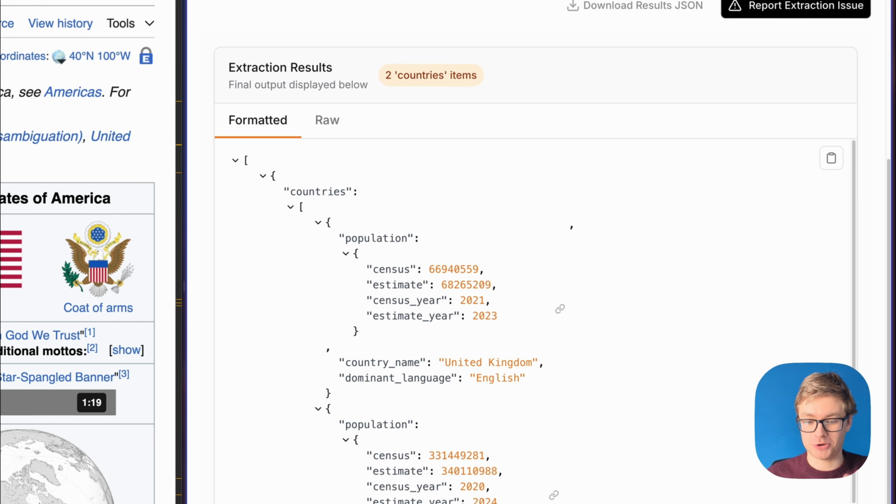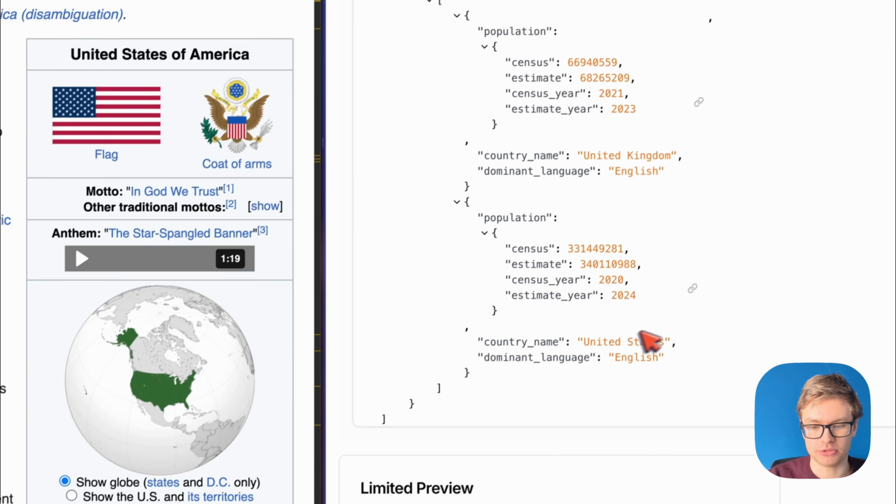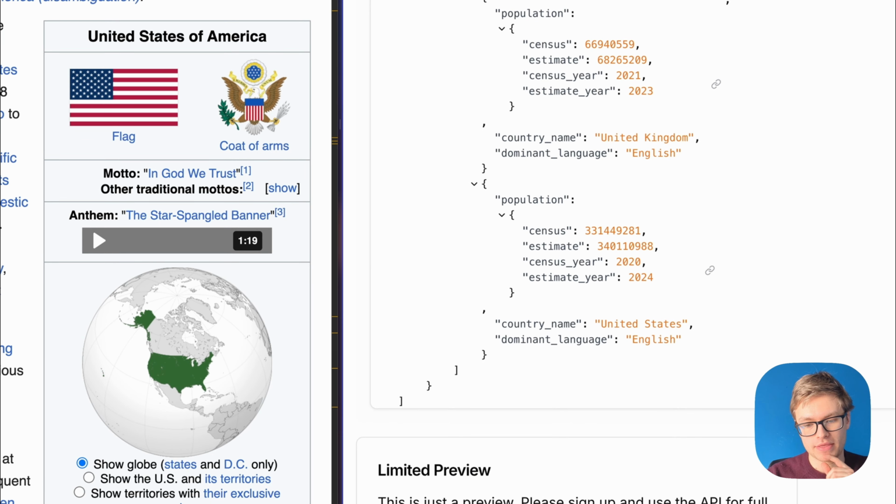Great, there you go. So you can see how easy it is to change things and make it work better for your use case. Now we actually get two country items. First of all, we get United Kingdom, and then second of all, we get United States. Let's quickly check whether the information of United States is actually accurate.